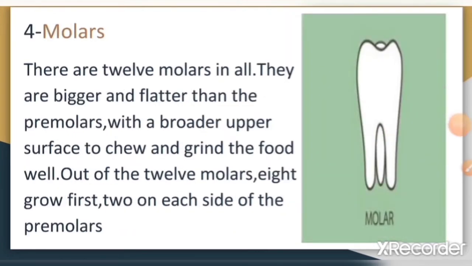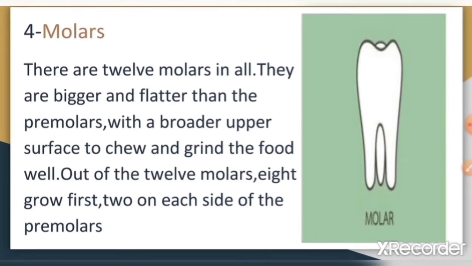Your 12 molars are your biggest and strongest teeth. You have 6 on the top and 6 on the bottom. The main 8 molars are sometimes divided into your 6-year and 12-year molars based on when they typically grow in.